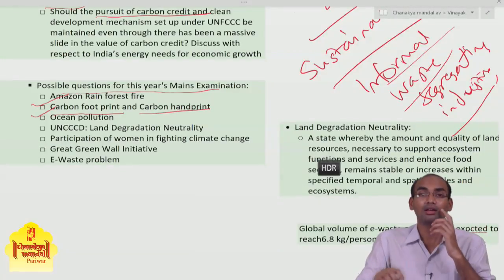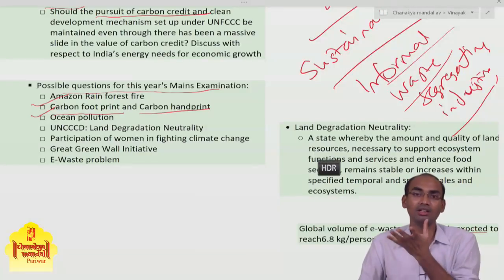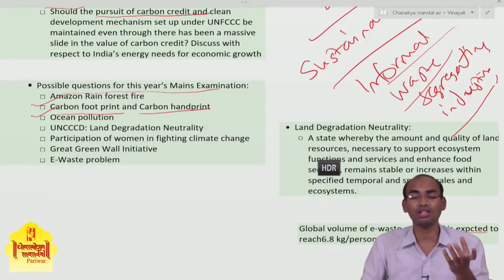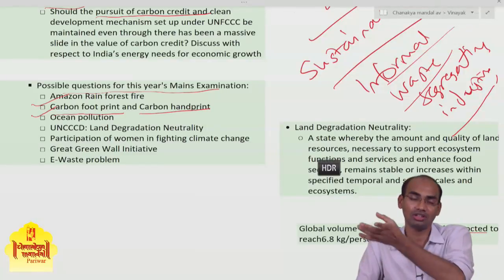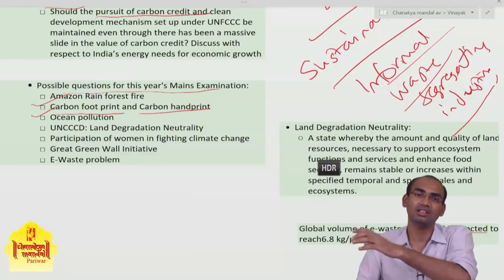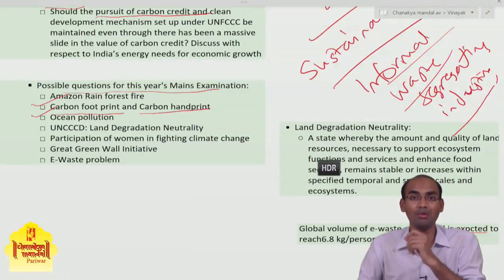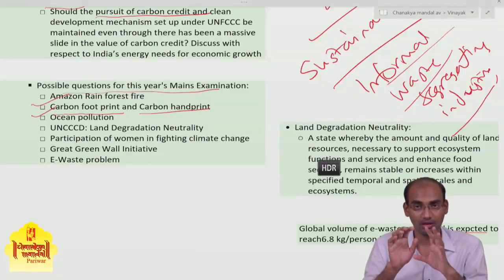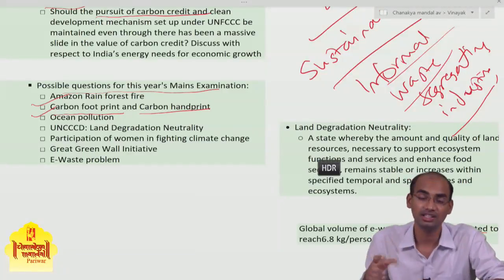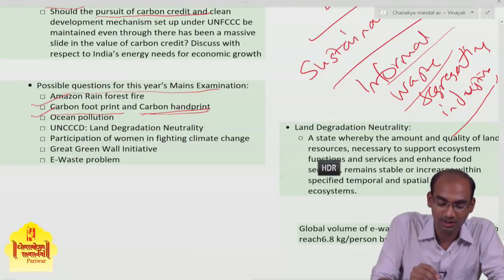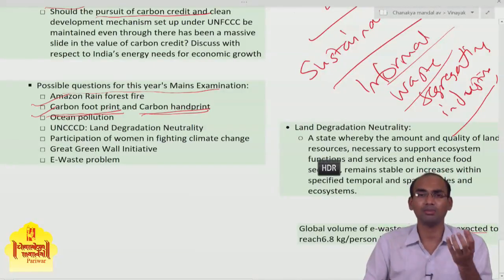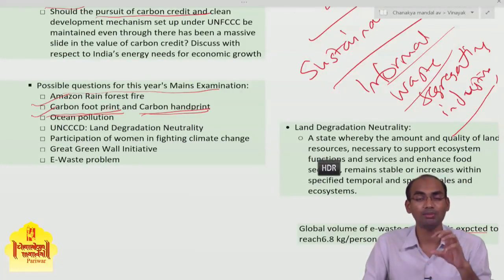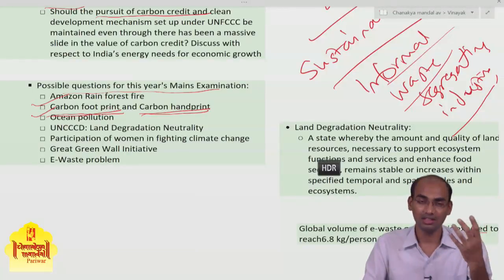For example, by preferring the bicycle, or by preferring walking over using the private car or the public transport system, how much carbon emission would you save? These exercises, these initiatives come under the carbon handprint. And the carbon footprint means use of hydrocarbons, using private vehicles, how much you are responsible for the emission of carbon. Okay, how much you are responsible for the increasing amount of carbon in the atmosphere.